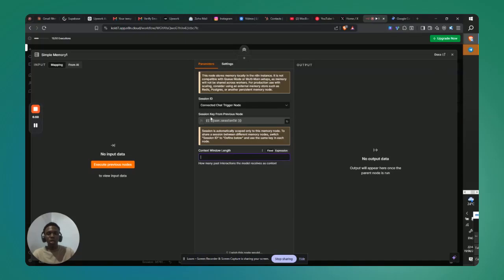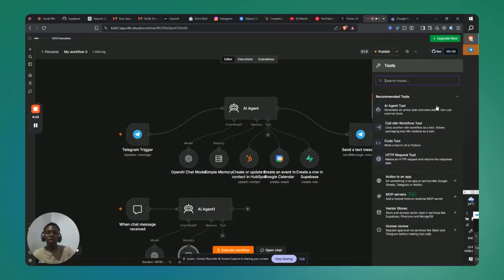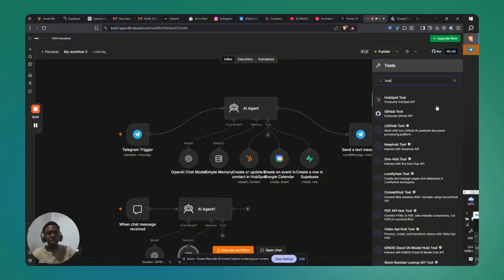For now, you won't have to change anything here, especially when you're using the "when chat message received" trigger. You don't have to change anything in the chat ID or whatever. So for the tools, you would add HubSpot first. I think that's pretty simple to configure.